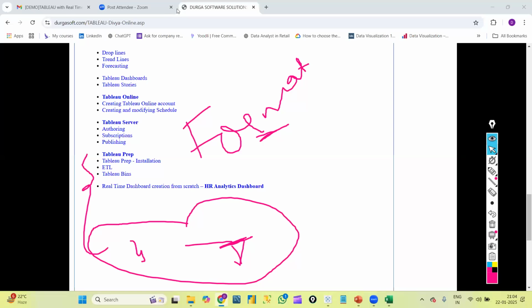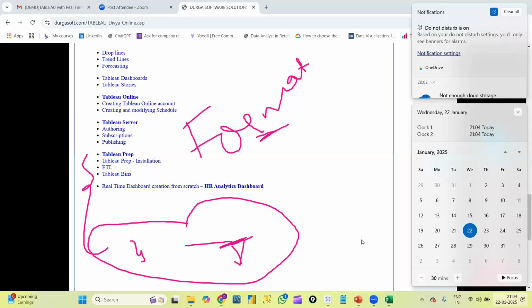For now, no, Saurabh. Currently I'm taking the SQL batch in the morning, and for Tableau we are planning this time only. The current Tableau batch is already 7 to 8. This is a new batch, so maybe in a couple of months we can plan a Tableau batch in the morning. Oh, okay. My timings are a little tricky.